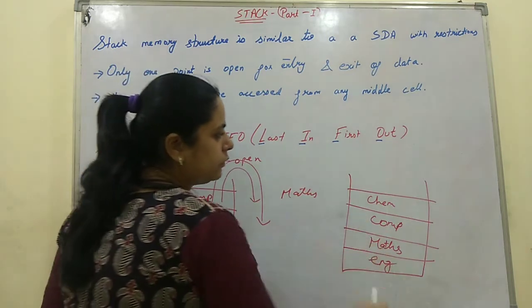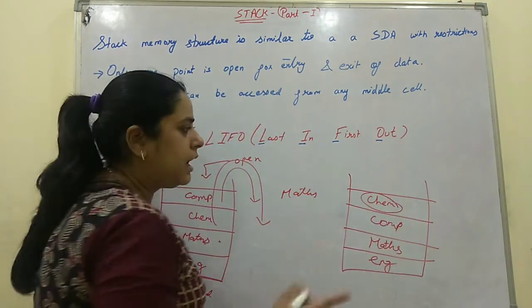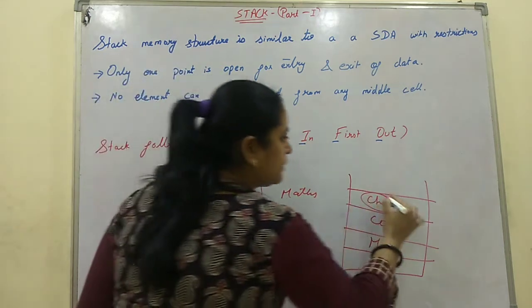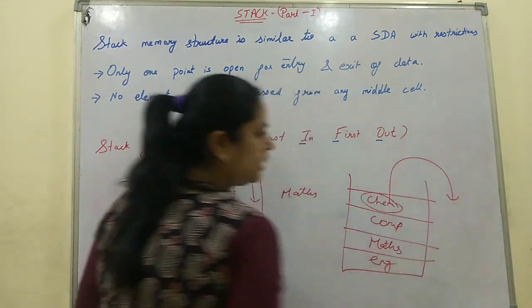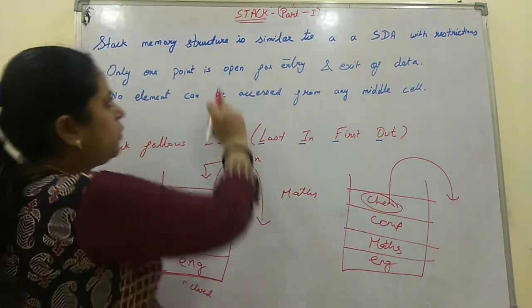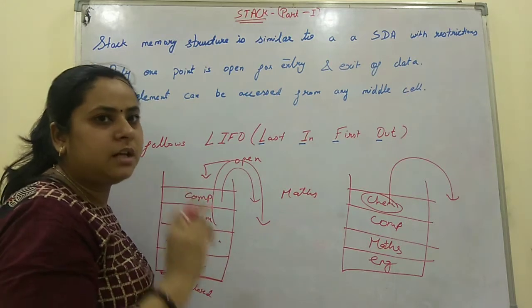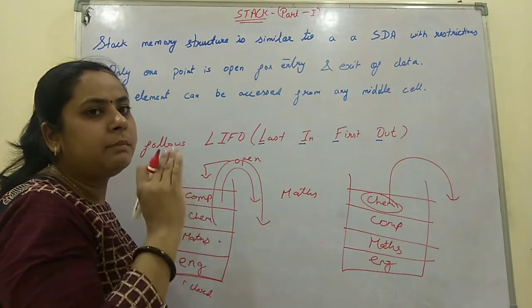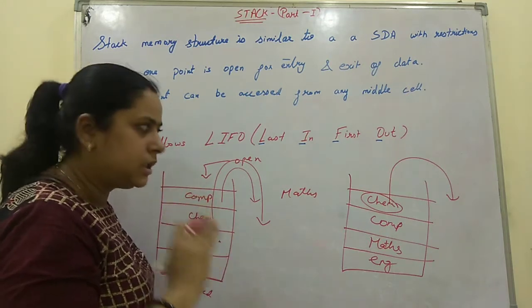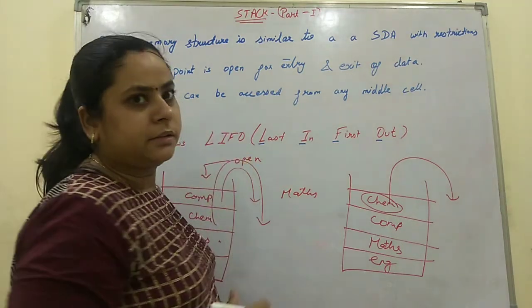The last data which we entered is what? Chemistry. And the first data which we will access will be chemistry only. This is stack. It has one point open from which we can read or enter the data. This is the basic concept of stack.